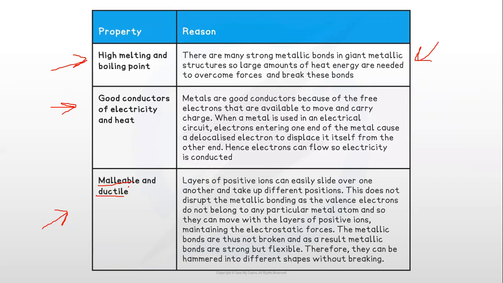Malleability and ductile. Layers of positive ions can slide over one another and take up different positions. Now, this does not disrupt the metallic bonding as the valence electrons do not belong to any particular metal atom, and so they can move with the layers of positive ions, maintaining the electrostatic forces. Electrostatic forces ये charges के दरमियान होती हैं, positive negative charges के दरमियान जो forces होती हैं, we call them electrostatic forces. Now, the metallic bonds are thus not broken, and as a result, metallic bonds are strong but flexible. Therefore, they can be hammered into different shapes without breaking, which gives them the property of being malleable and also ductile.